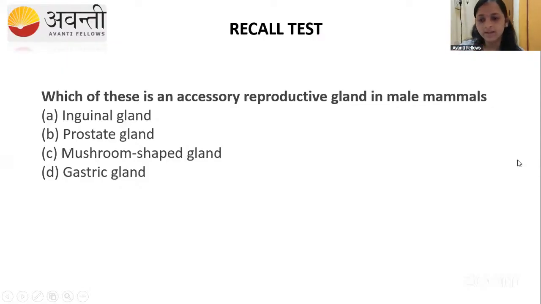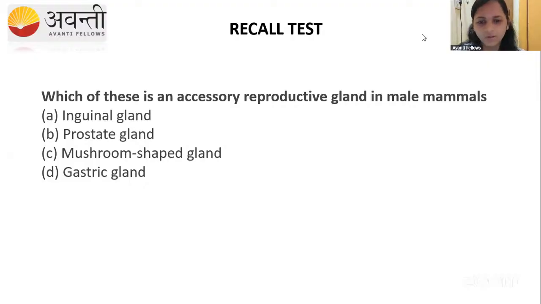The question is, which of these is an accessory reproductive gland in the male mammal? Option A, inguinal gland. Option B, prostate gland. Option C, mushroom shaped gland. Option D, gastric gland. I will go for the MCQs. You can answer me in the chat box, and also in the poll. Very good, Venu. Very good, Dharmi. Very good, Lohit. Nazan, Bhavya.